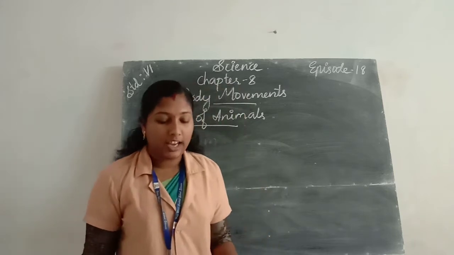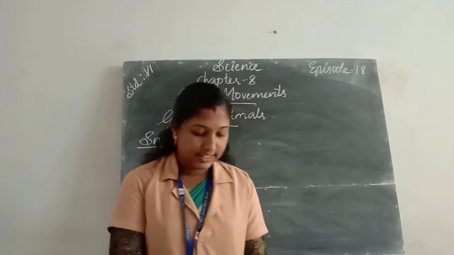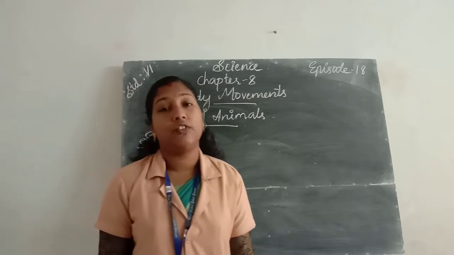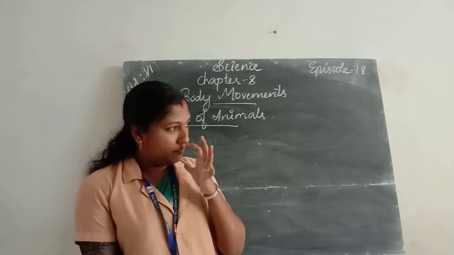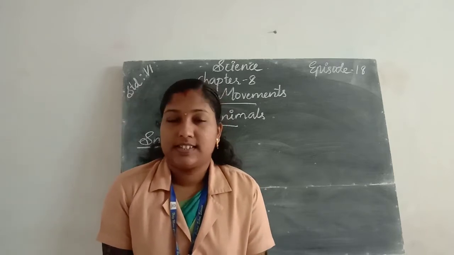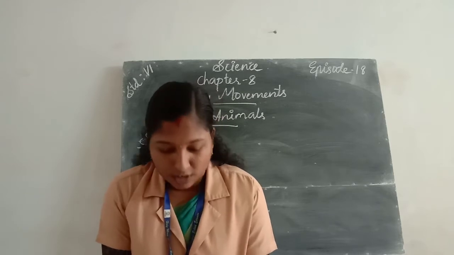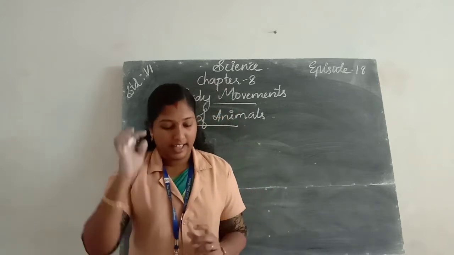We all have observed snails. We can see snails in our surroundings during the rainy or monsoon season. We are irritated to see snails in our surroundings because of their structure.